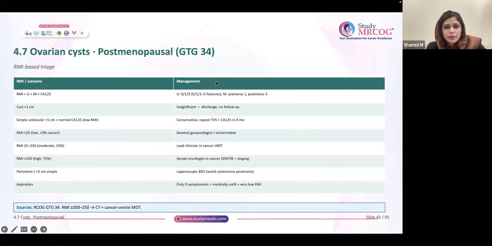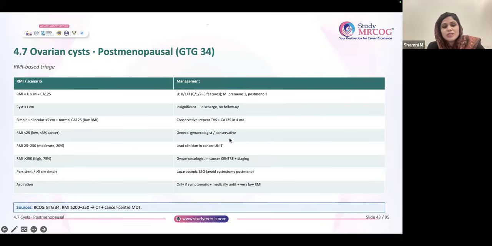Now some other points I want to discuss. So RMI, you should understand that if it is less than 25, this figure is very important. RMI less than 25, the cancer risk is less than 3%. If RMI is 25 to 250, there is moderate risk, and the risk is 20%. And RMI more than 250, 75% risk is there. Remember this, these figures will come for exam.